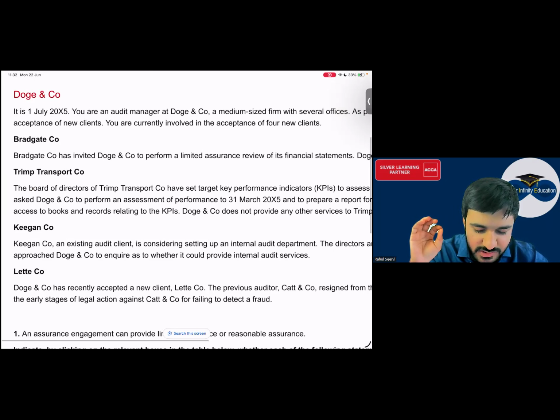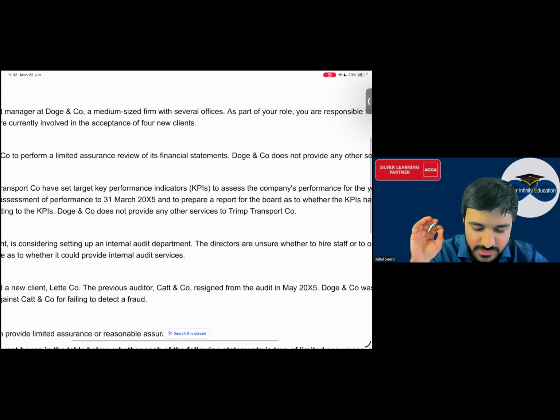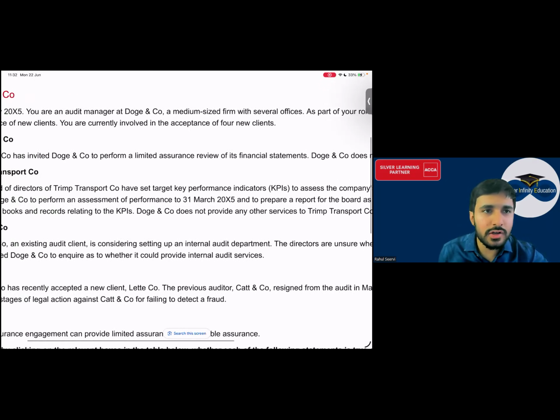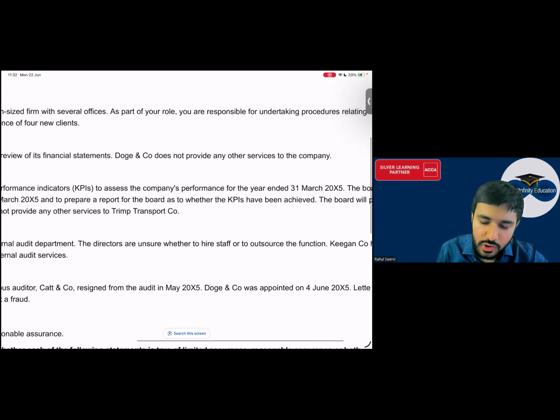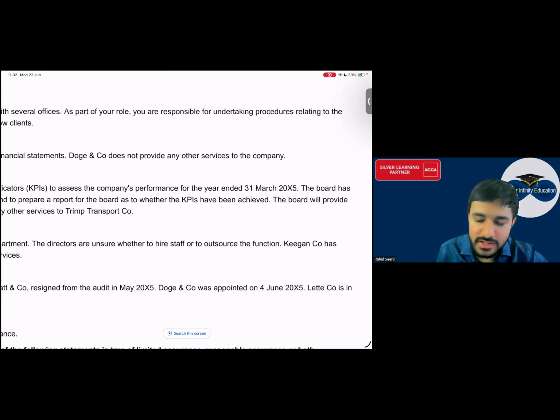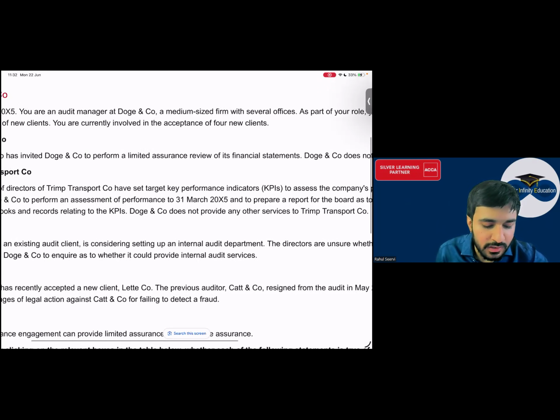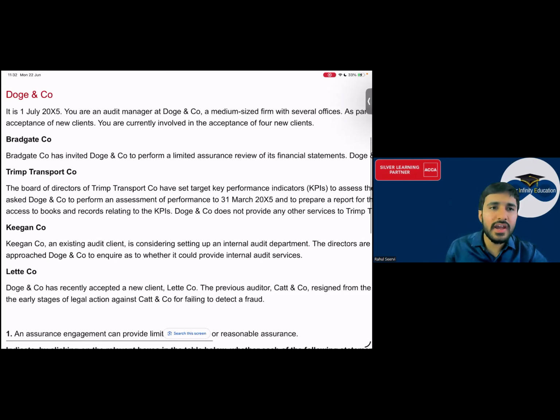It's 1st July 20X5, everyone. You are an audit manager at D company, a medium-sized firm with several offices. So, मैं एक auditor हूँ. I am an audit manager at a company which has multiple offices. As part of your role, you are responsible for undertaking procedures relating to the acceptance of a new client. Okay, नया client मिल रहा है. You are currently involved in the acceptance of 4 new clients. आप नया client को accept कर रहे हो.